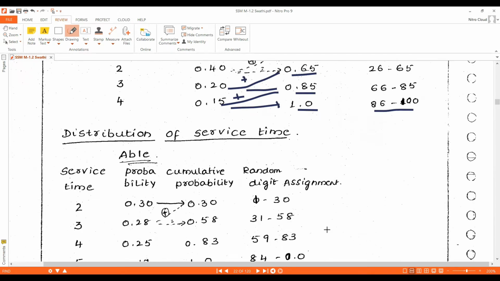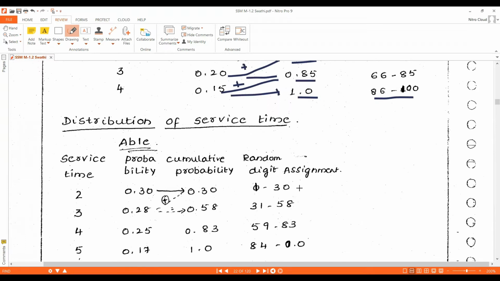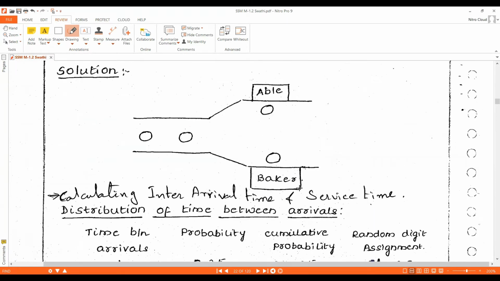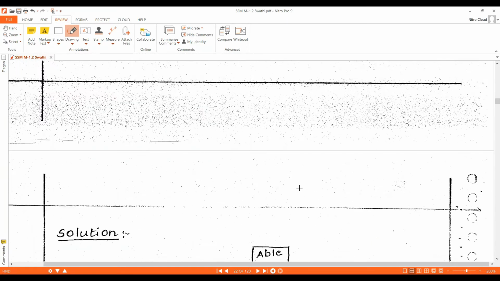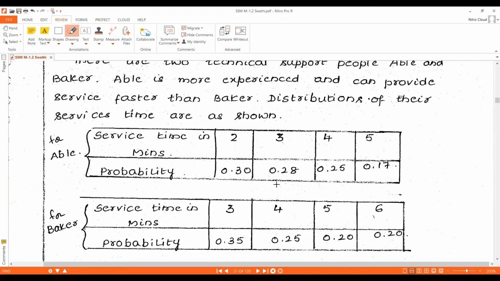Okay, next we need to write the distribution of service time for Able as well as Baker. For Able's service time, the probabilities are directly given in the problem, so we'll copy them from there. Here we have the table: Able's service time and probability.